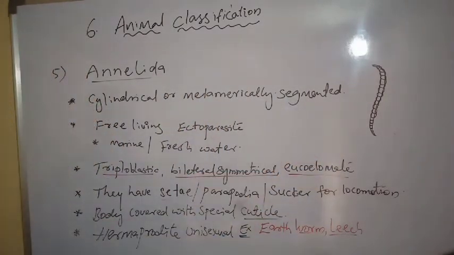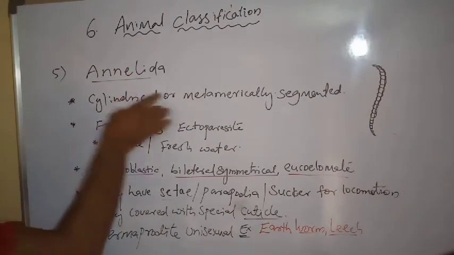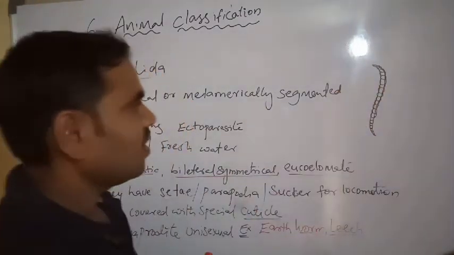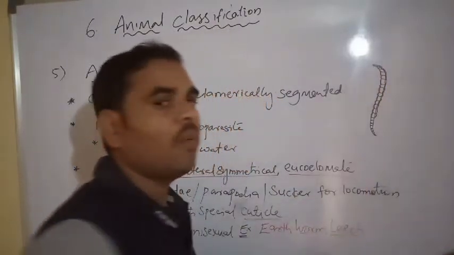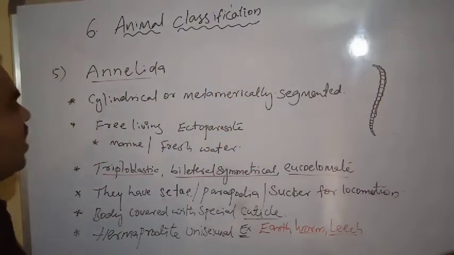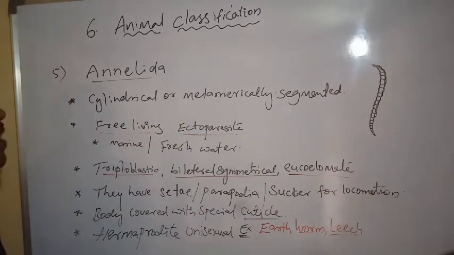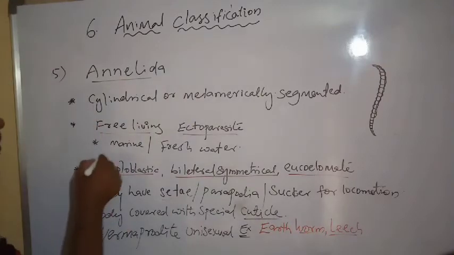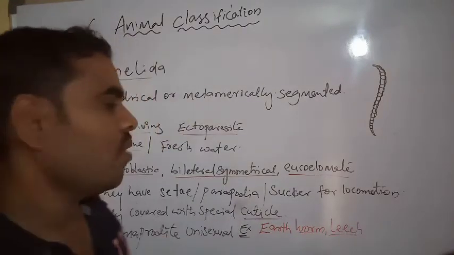But we have to see the Annelida. Their body is cylindrical, metamerically segmented. Segments are present in their body. Next, we have to see the free living and ectoparasites. They live in fresh water or marine water.